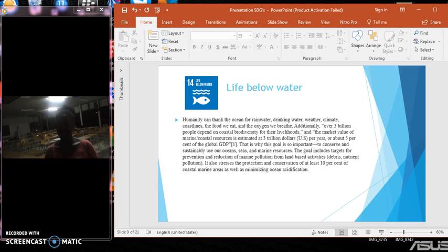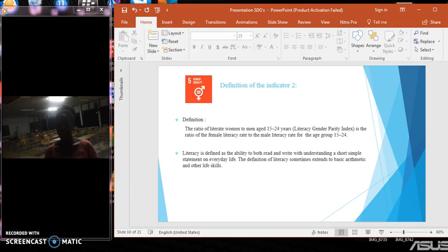Literacy is defined as the ability to both read and write with understanding a short, simple statement on everyday life. The definition of literacy sometimes extends to basic arithmetic and other life skills.